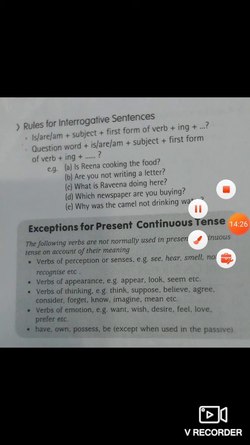So students, I guess you all have understood the chapter. Not the whole chapter, till now you have understood it. Tomorrow again I will be explaining the next two, that is the last two of the present tense, present perfect and present perfect continuous. Then again I will be giving you some exercises related to the tense, only the present tense, so that you can go through those exercises and be in a habit of practicing it, and it will be more helpful in clearing your doubts.